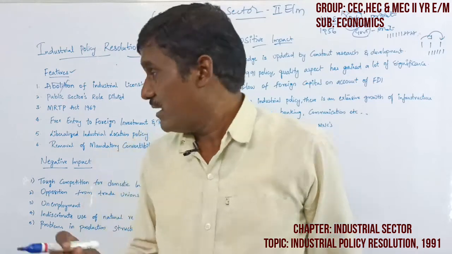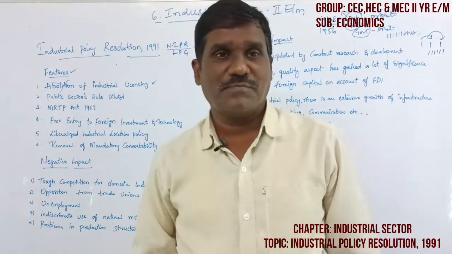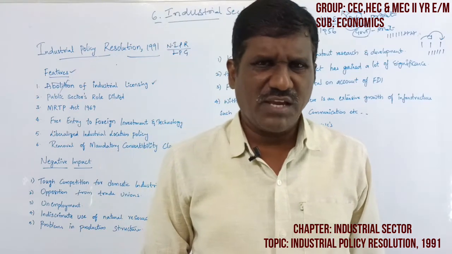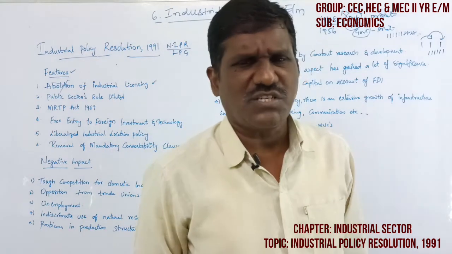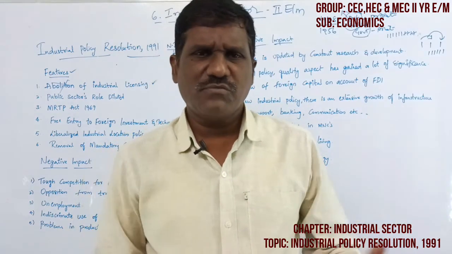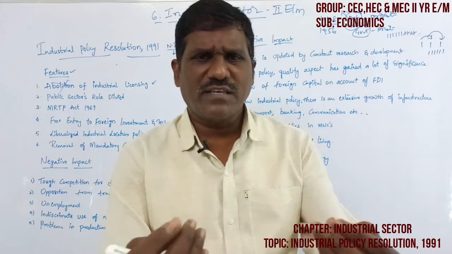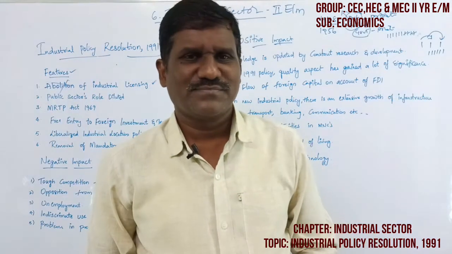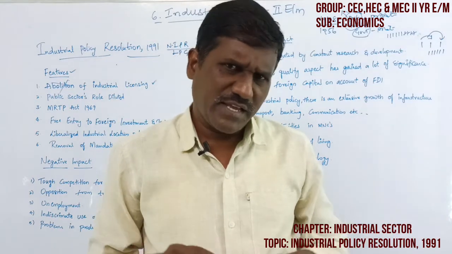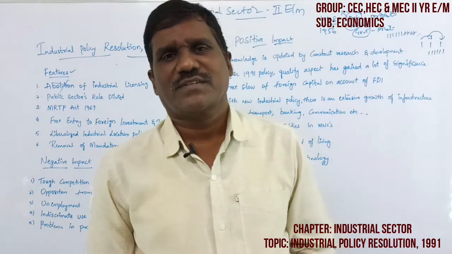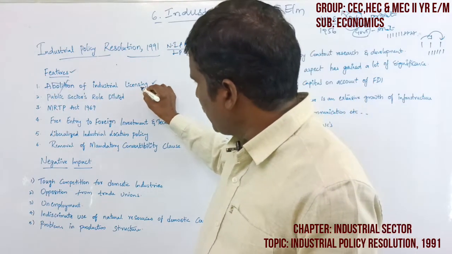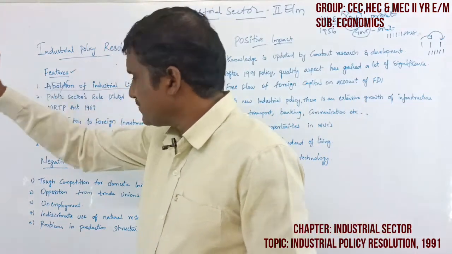Abolition of industrial licensing, except key industries, defense industries, and arms and ammunition industries. The remaining are all free, and no need to take a license. Investors who are ready to invest can go ahead. So it is the first change, the abolition of industrial licensing.